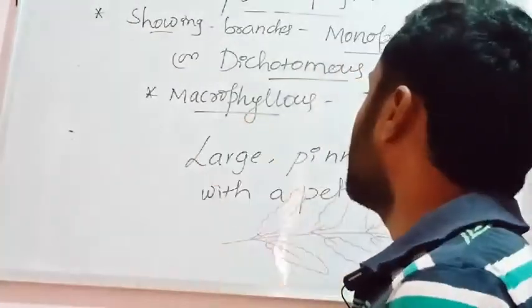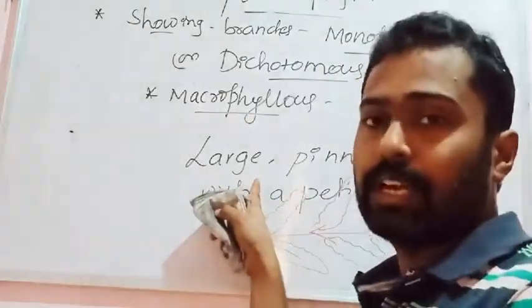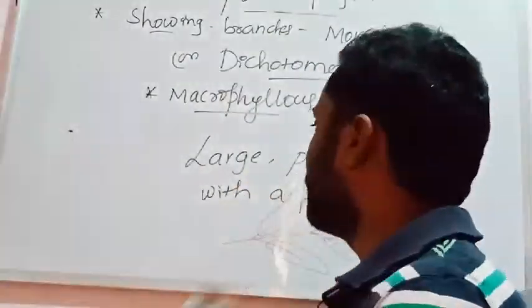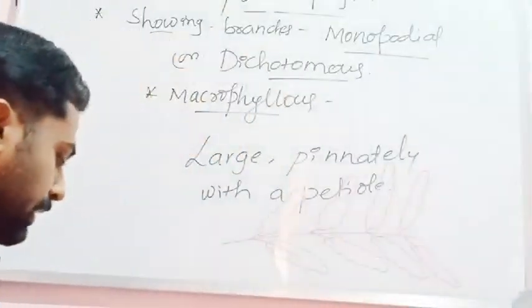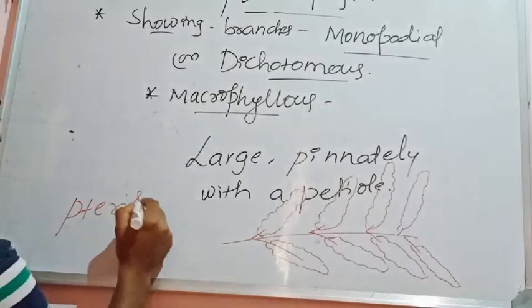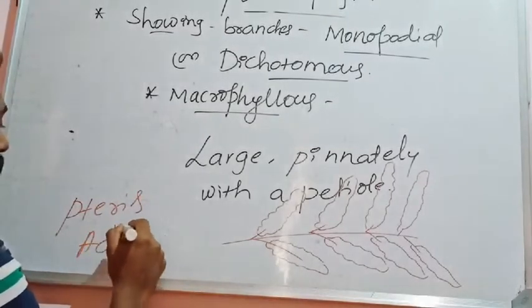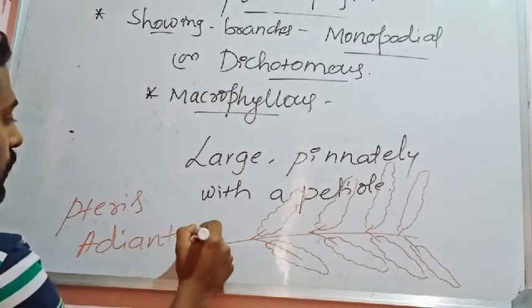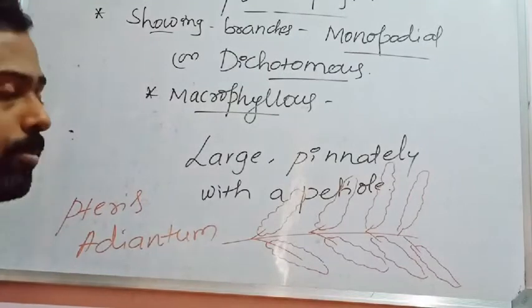Whereas the macrophyllous pteridophytes have large leaves, and they are pinnately compound. For example, in Pteris and Adiantum, in pteridophytic plants like Pteris and Adiantum, we can see the larger leaves are pinnately compound leaves.